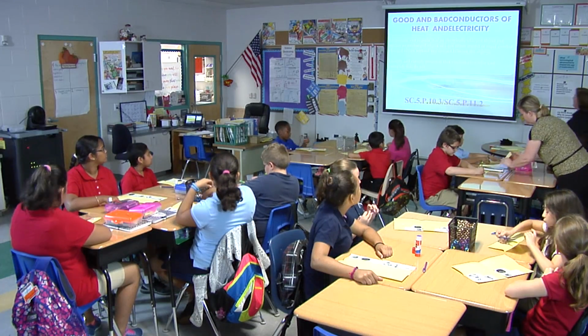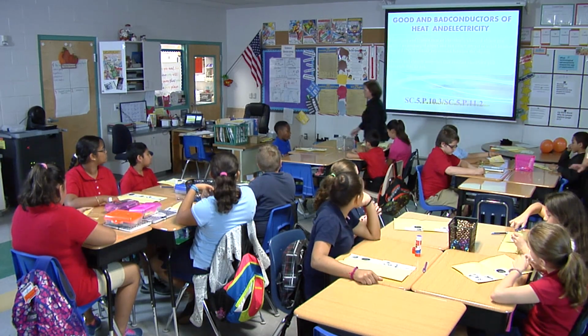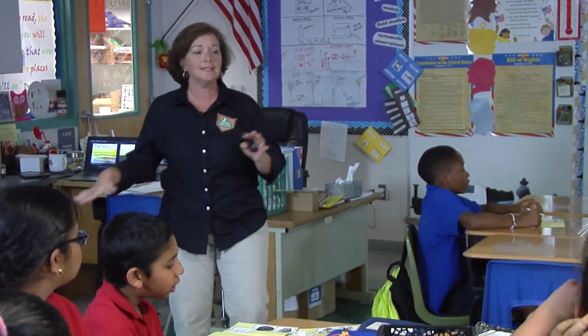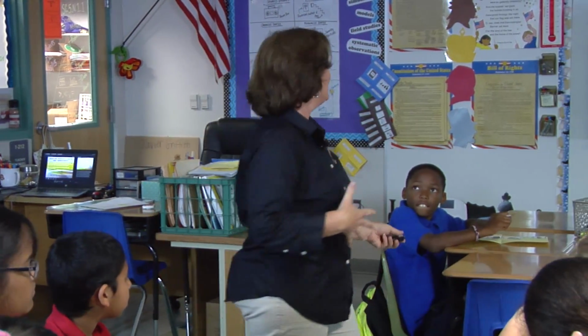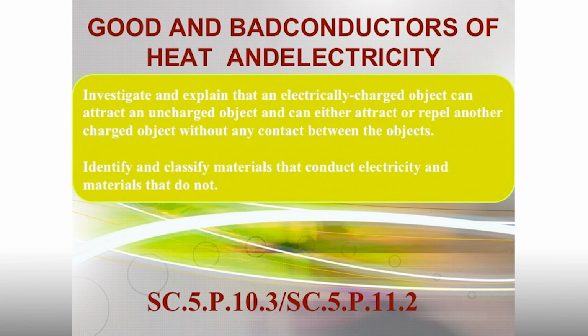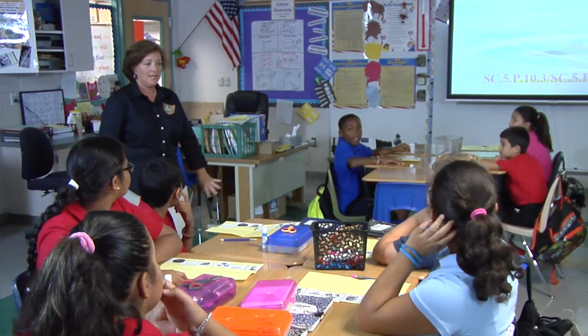So we're going to read our standard together. So everybody look at the standard. We're going to read it. I'm going to read it kind of slowly so you guys don't take off and run away on me, okay? Investigate and explain that an electrically charged object can attract an uncharged object and can either attract or repel another charged object without any contact between the objects. That's a lot of words in there. Anybody have any idea what we just read?